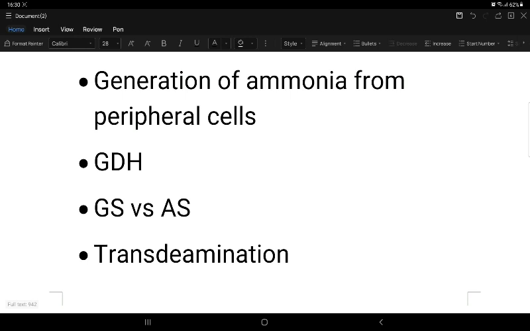The activators of glutamate dehydrogenase are ADP and GDP, whereas the inhibitors are ATP, GTP and NADH. For the opposite direction, for example alpha ketoglutarate to glutamate, NADP is used. For the forward reaction, NAD is used. It is a reversible reaction.